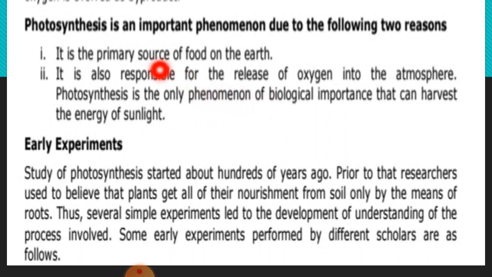This photosynthesis provides two things. First, it provides us food on the earth. Second, it gives us oxygen. They are the most essential things for the existence of life on the earth.